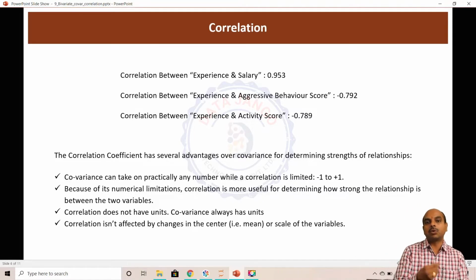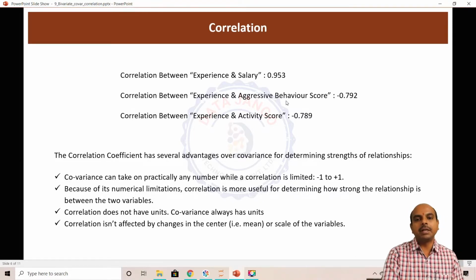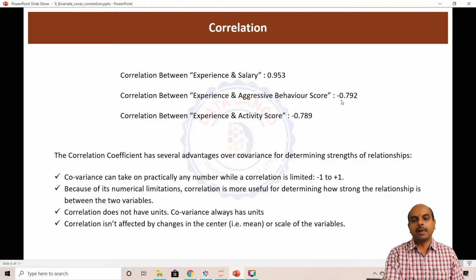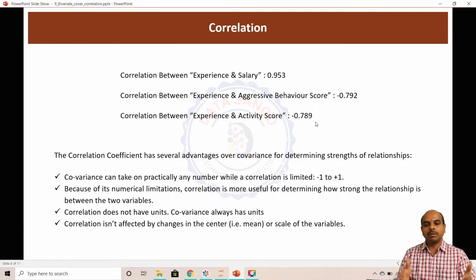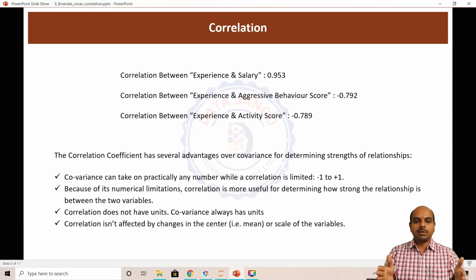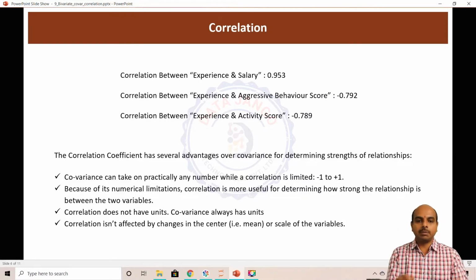But when you calculated covariance, the numbers are big and small and you don't know what's happening there, because it is just giving you the direction but not the strength. Here you are getting the direction with the sign, the negative and positive sign, and the strength with the number. The number is also between -1 and +1. So you can clearly see what's happening with the relationship between the two variables.